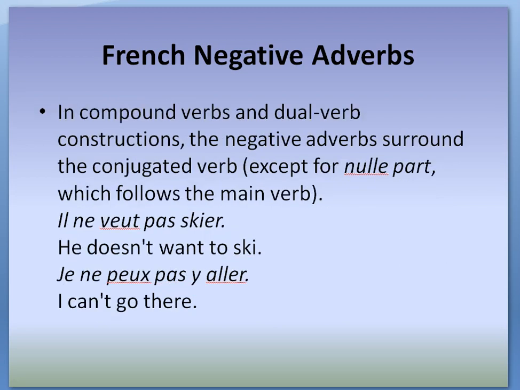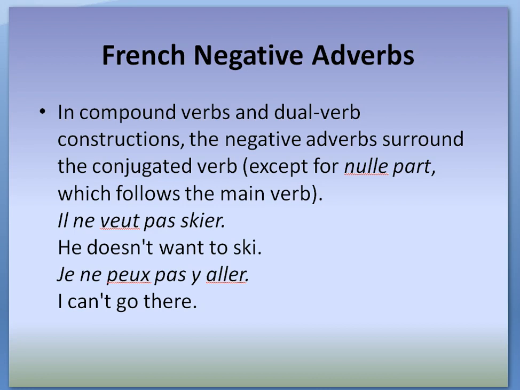In compound verbs and dual verb constructions, the negative adverbs surround the conjugated verb, except for ne pas, which follows the main verb. Il ne veut pas skier. In this case, there are two verbs. The conjugated form of the verb vouloir, which is veut, and the verb in its infinitive, skier.